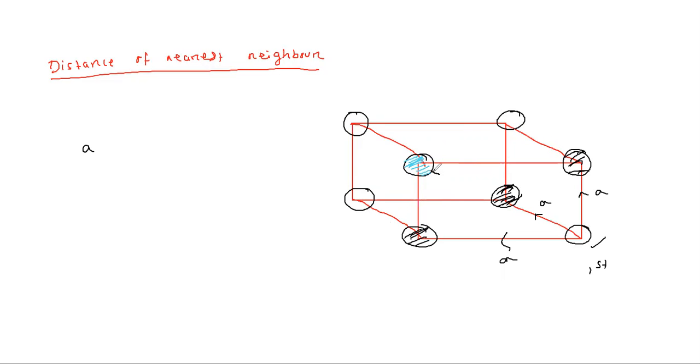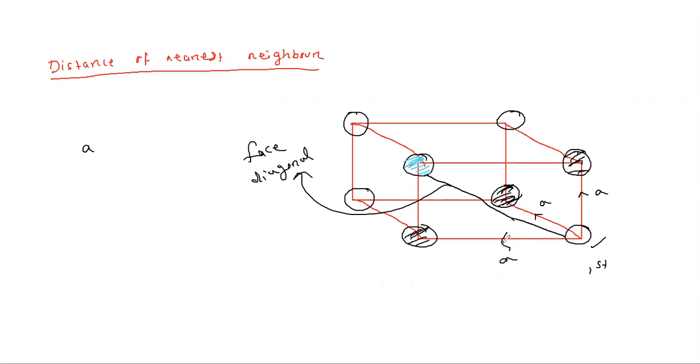The distance of this atom from the first atom is this diagonal, you can see. This is the diagonal. Okay, the diagonal is not properly visible. Yes, this is the diagonal. You can see that it is known as the face diagonal.